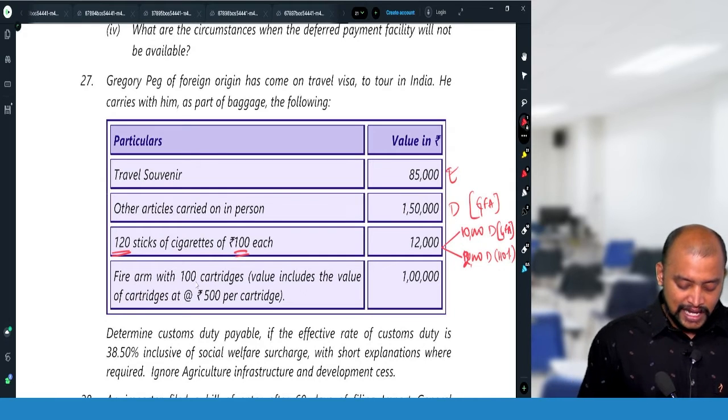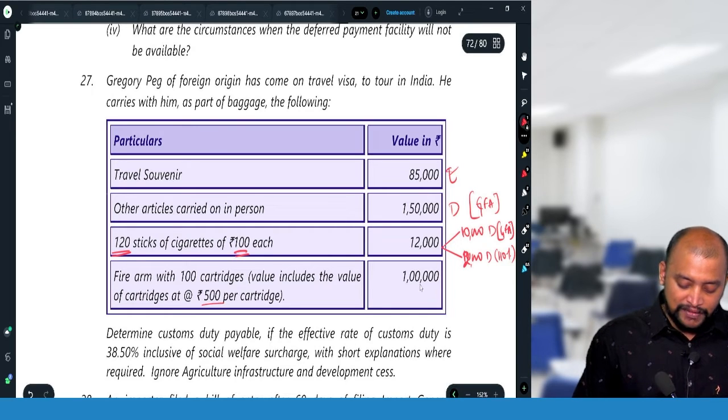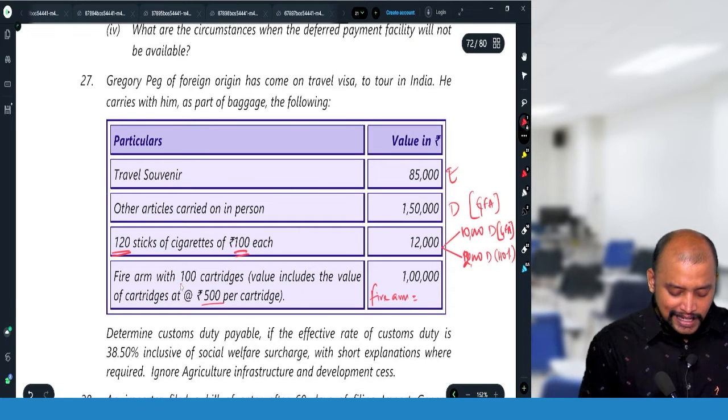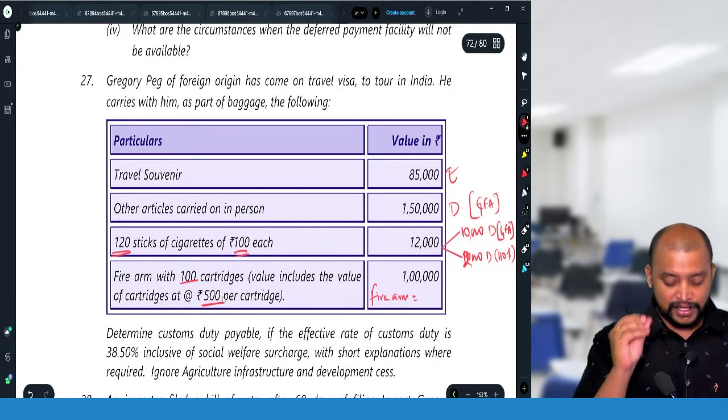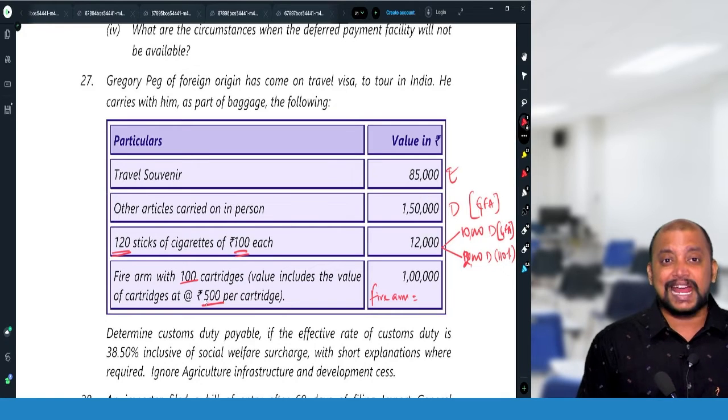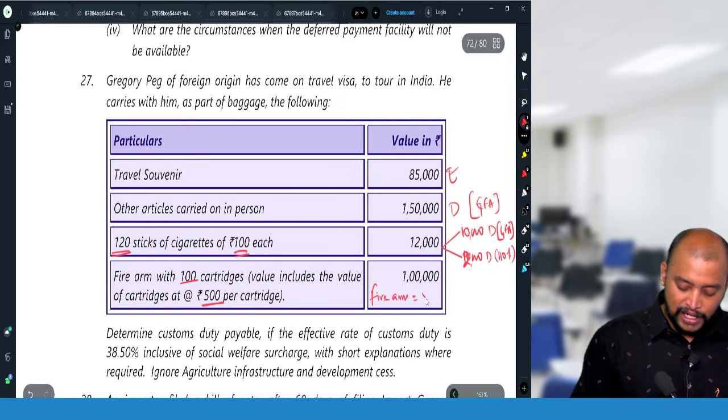Firearms with 100 cartridges. Each cartridge is 500. Now it will be divided into 3. What is the firearm value? 100 cartridges at 500 means 50,000. So out of 1 lakh, if 50,000 is cartridge value, then the firearm value is 50,000. This will be dutiable at the rate of 110%.